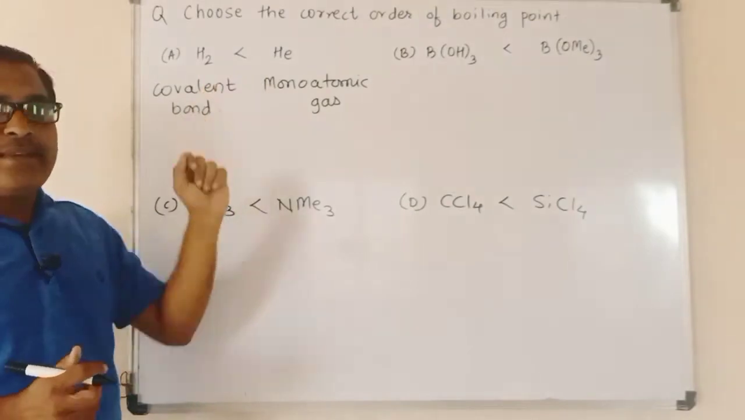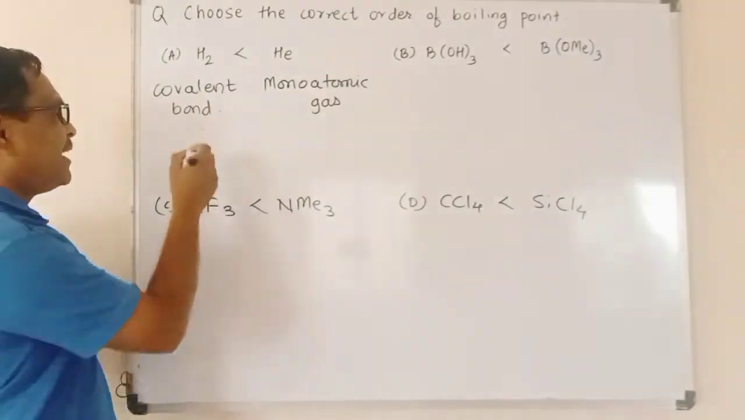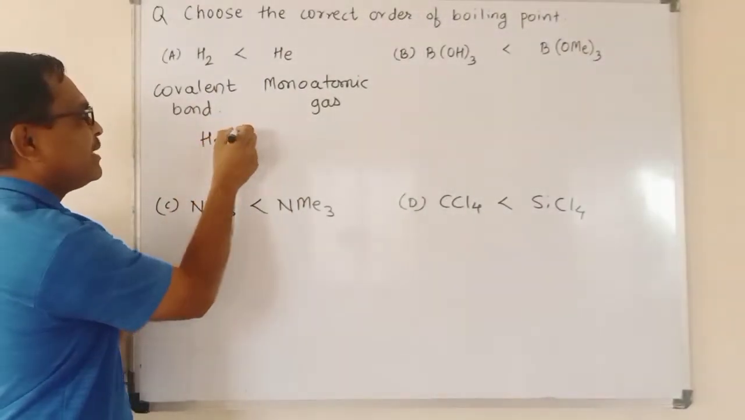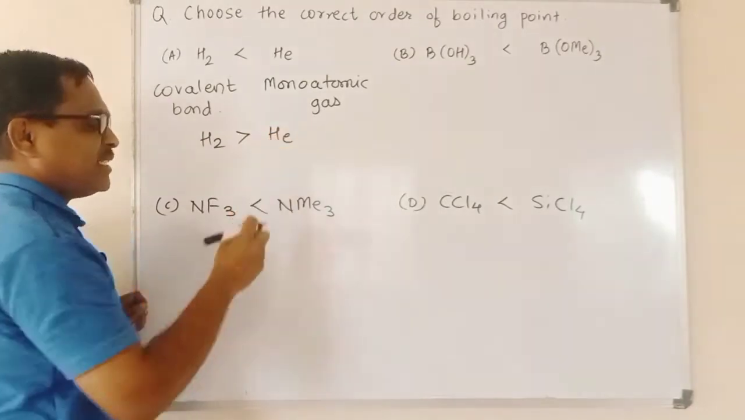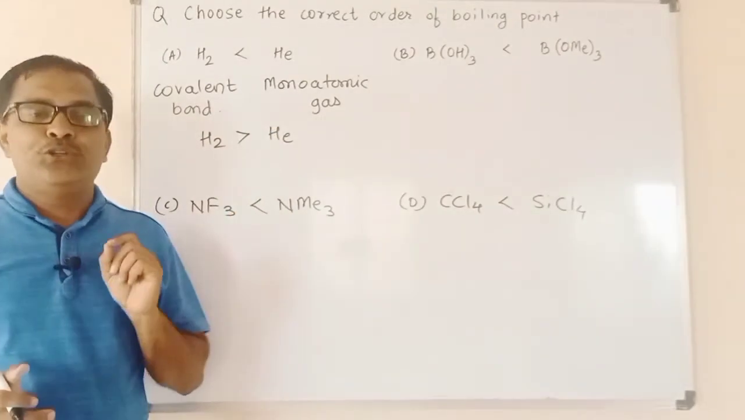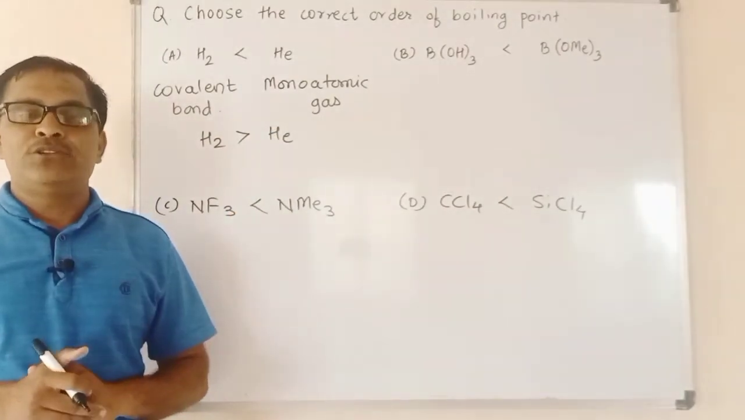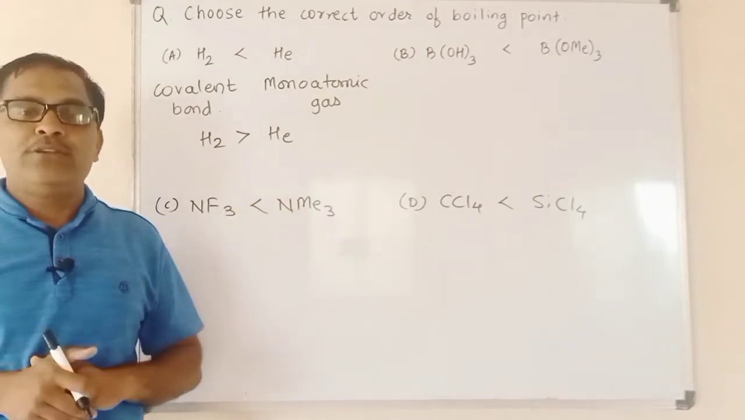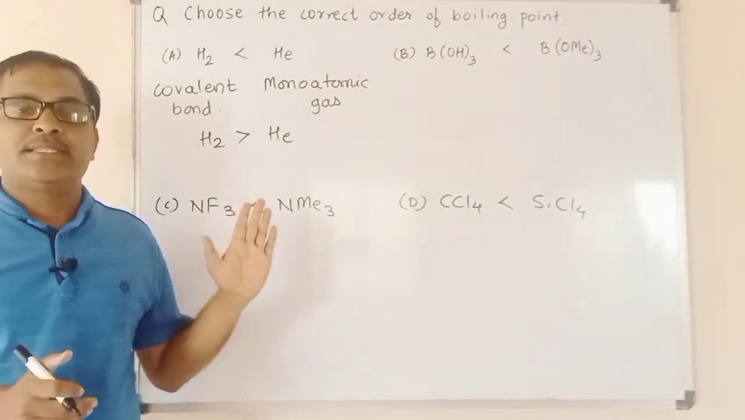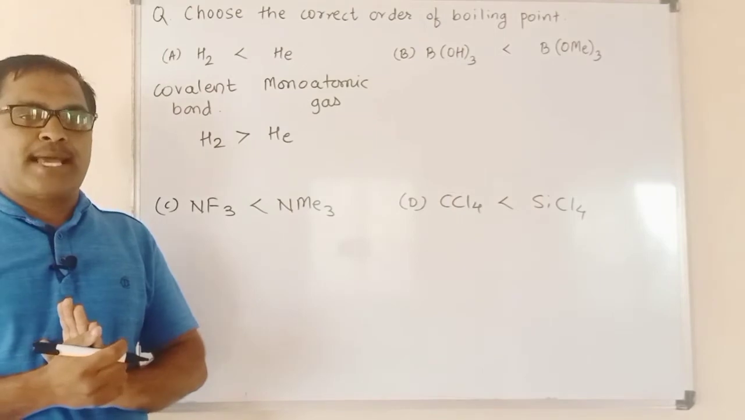So this is not the correct order of boiling point. The correct order is H2 > He, and remember that due to the covalent bond between two hydrogen atoms, the hydrogen molecule has a greater boiling point than monoatomic helium gas.